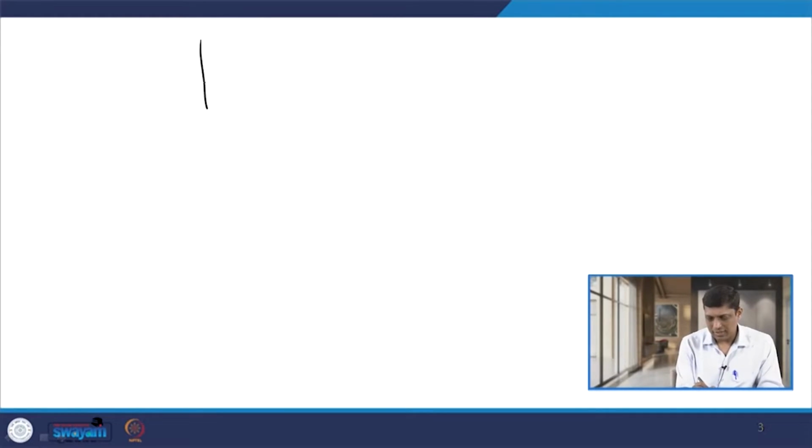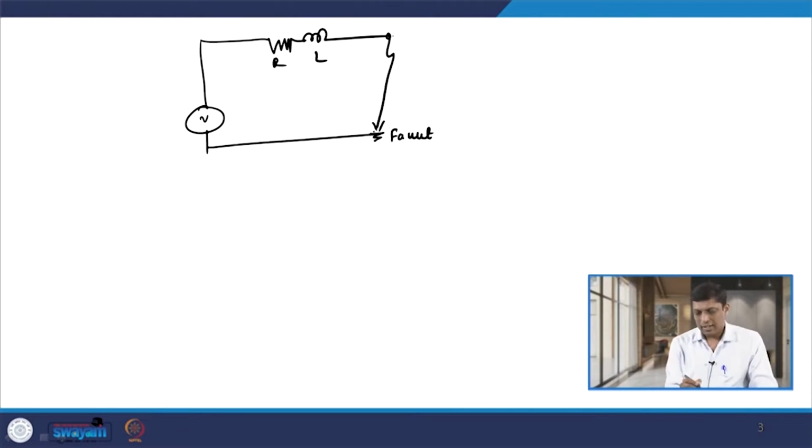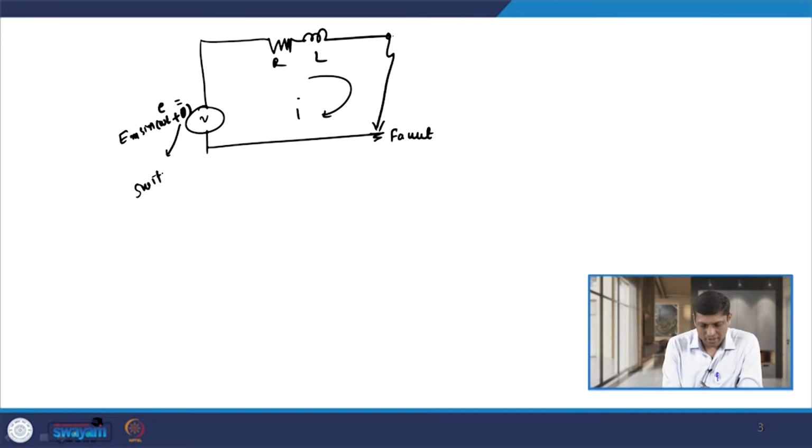Let us consider that there is a source connected here and the transmission line is connected. Its parameters are, let us say, R and L, and at this point, let us say, a fault occurs. That is the fault point, and because of that the current I flows in this circuit. This source is, let us say, E, which is given by Em sin omega t plus theta, where theta is known as the switching angle.